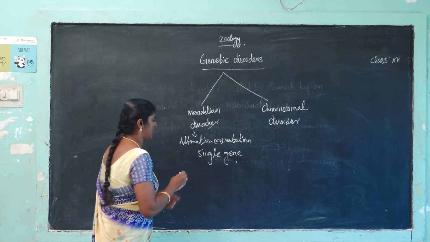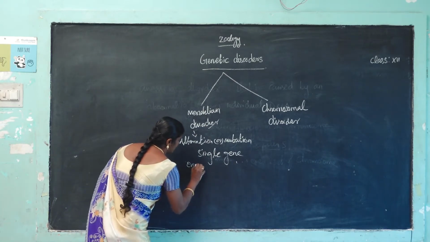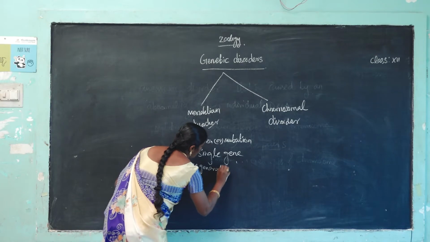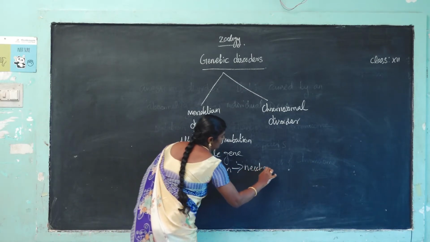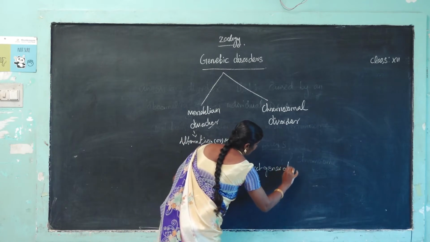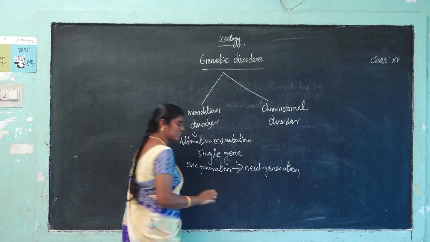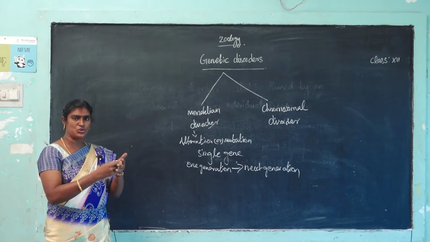What is the meaning of one generation to the next generation? For example, parents to offspring, parents to young ones.